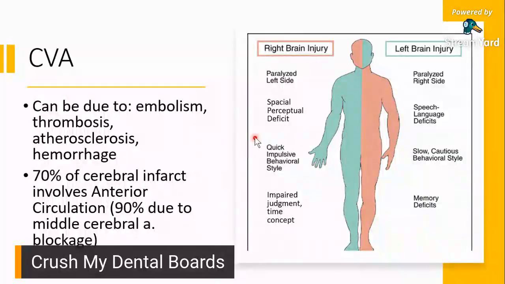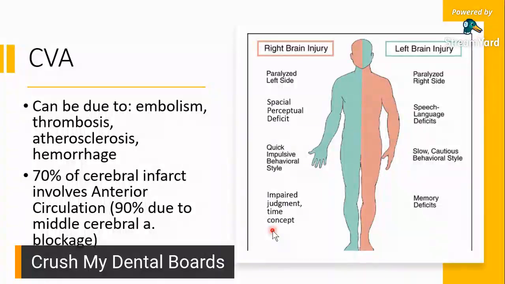The mood changes for the person. The person becomes more impulsive, aggressive. Mas naging ganun yung behavior niya. Moody, sabi nga. And then yung tao nagkakaroon siya ng impaired judgment and time concept. So, hindi na niya alam kung anong araw na, hindi na niya alam kung ano yung nangyayari actually sa paligid niya.